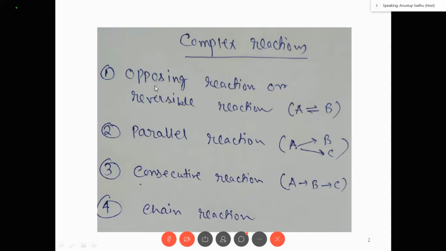So opposing reaction, you know, the reversible reactions are called opposing reactions, where A converts to B and simultaneously B converts to A, right? Parallel reaction, A converts to B and C. See, this is different from A converting to B plus C. This is different from A to B plus C, right? Because in that case, one minute.